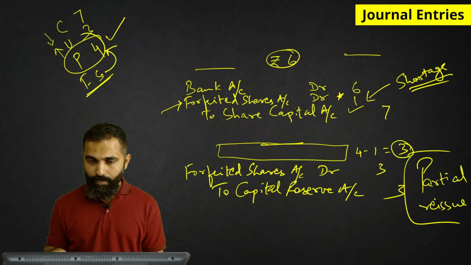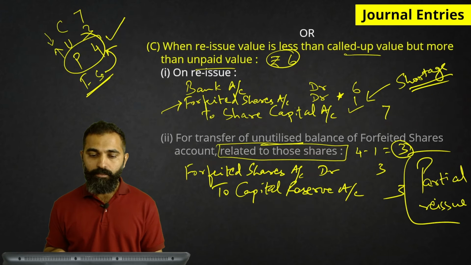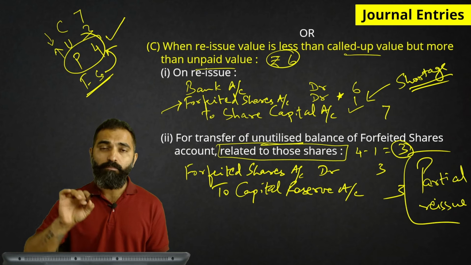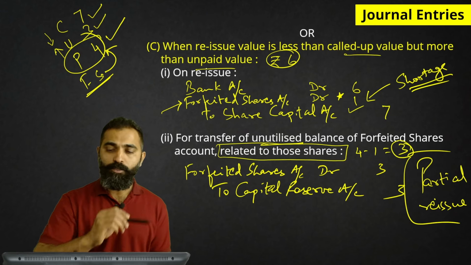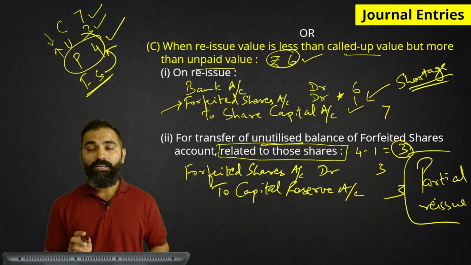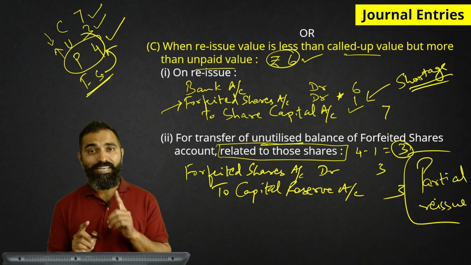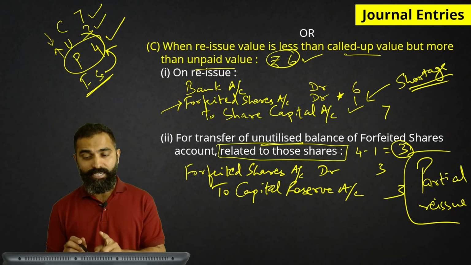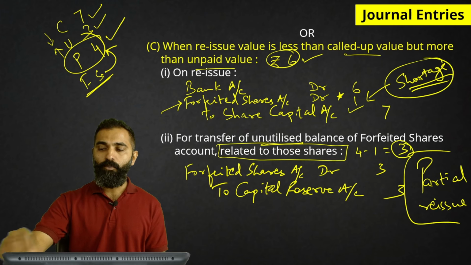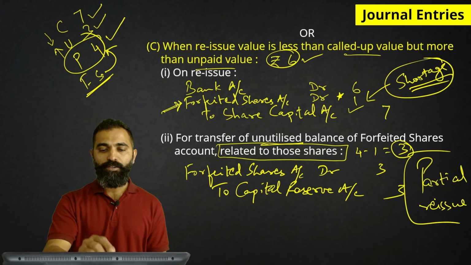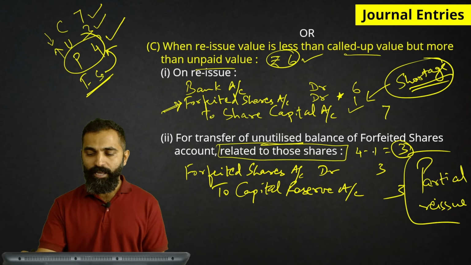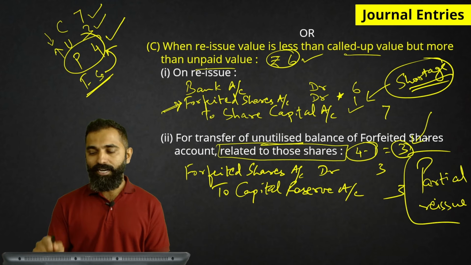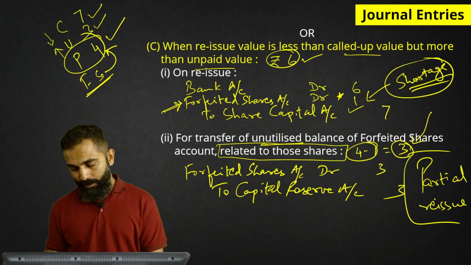Then case 3, reissue is less than called up but more than unpaid. So less than 7 rupees but more than 3 rupees. So we assume the reissue at rupees 6. Again, the share is worth rupees 7. We are reissuing at rupees 6. So there is a shortage of rupee 1 that will be adjusted from forfeited shares. And then out of 4 rupees we have utilized 1 rupee. So there is a gain or unused balance of rupees 3 that is being transferred. Okay. And the last one,